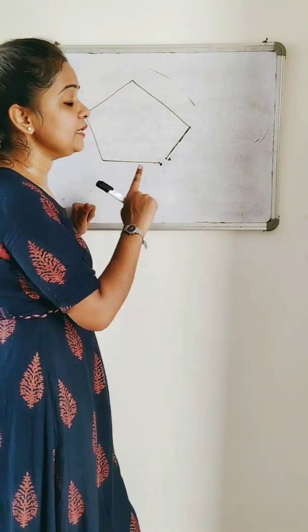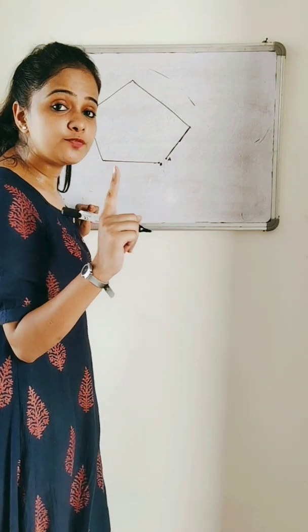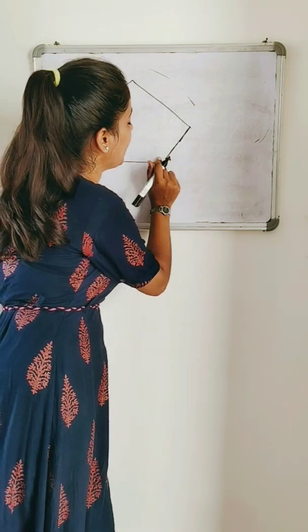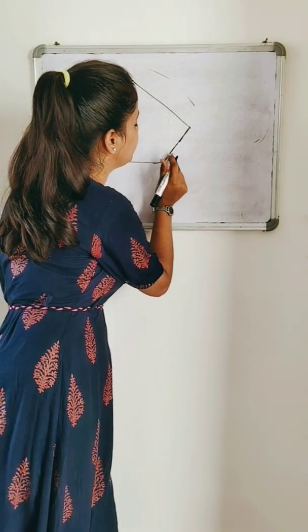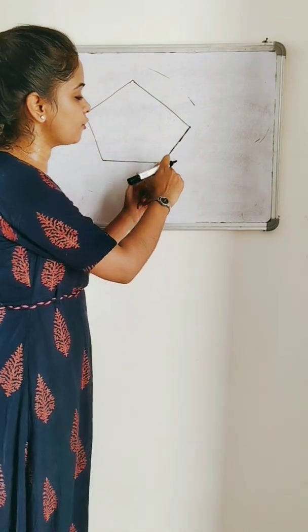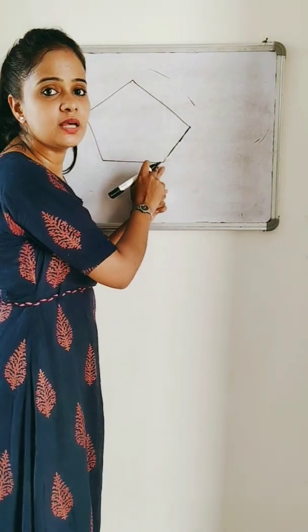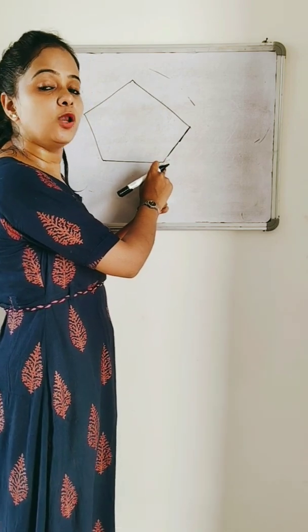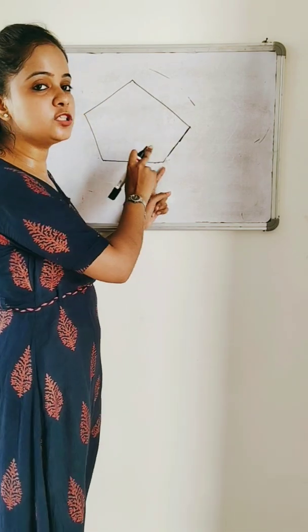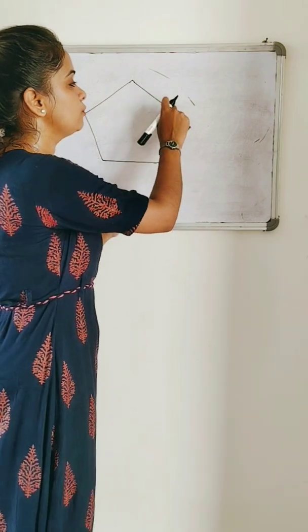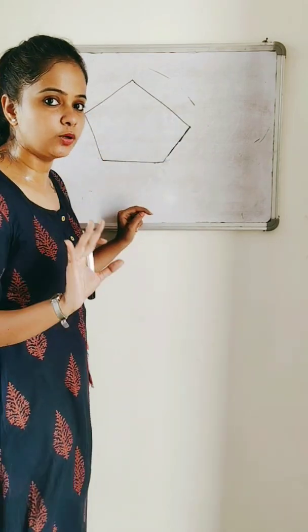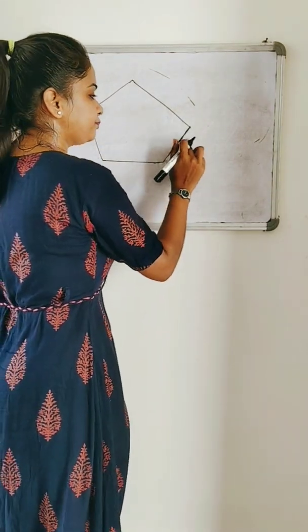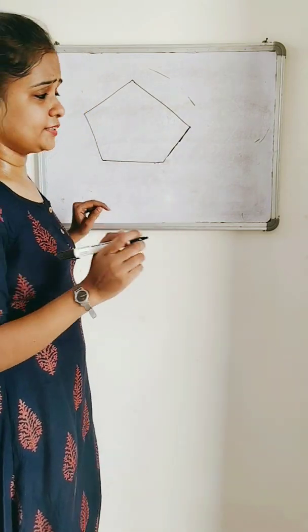If you want a closed figure, then the starting point and ending point should always be the same. This means if you started from here, covered all the edges and came back over here, then this is a closed figure. This is a closed polygon with 1, 2, 3, 4, 5 sides. Now I want to find out the shortest distance.